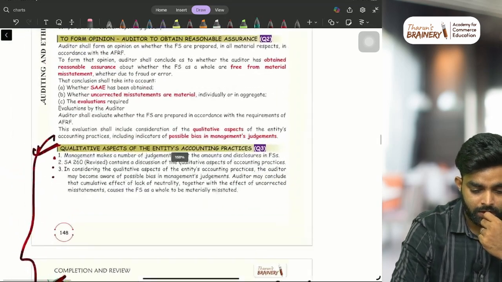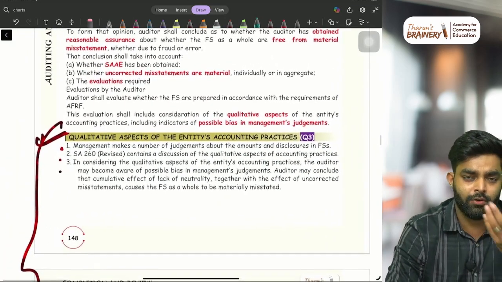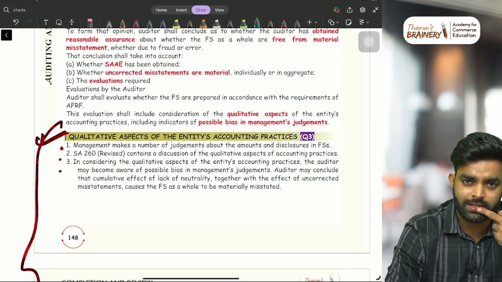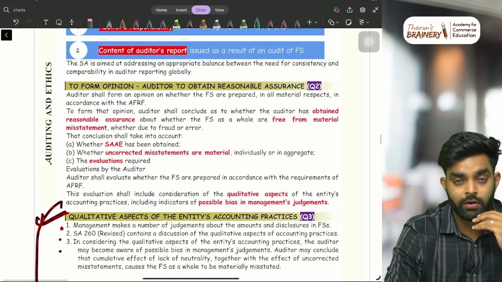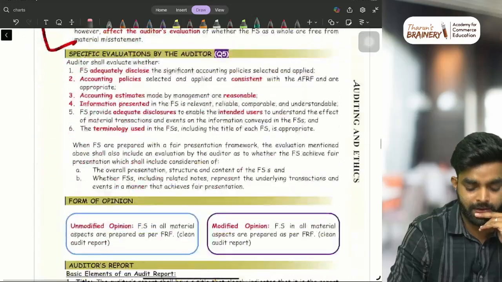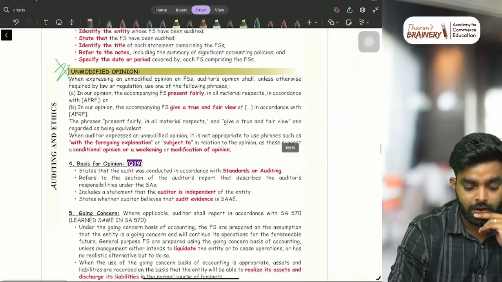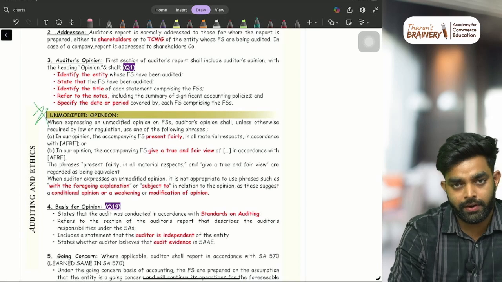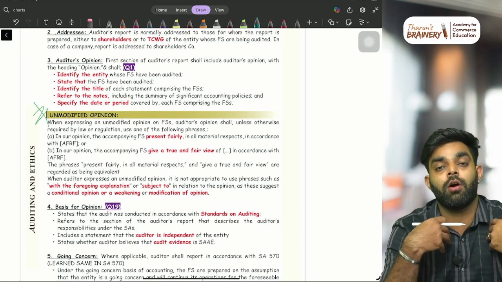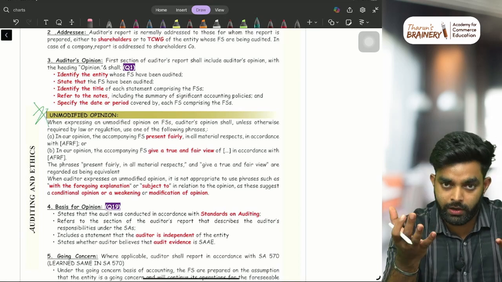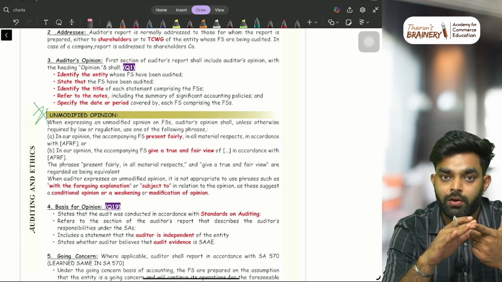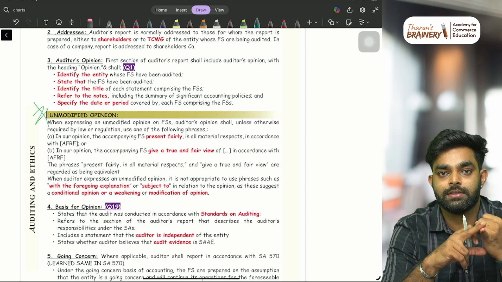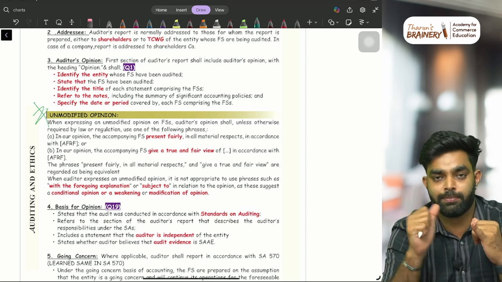Now I'll go on to audit report. I'm focusing on the SA chapters. So 1, 2, 3, 4, 5, I told you nothing is there. 6 is there, 7 we looked. Then 8, audit report, is an area where your attention is needed. Audit opinion is basically divided into 2: modified and unmodified opinion. Audit opinion means we got a financial statement for auditing, we audit that and say whether it is correct or not. That is what we call audit opinion. Unmodified opinion means if everything is correct, that is, everything is perfect, done and dusted.